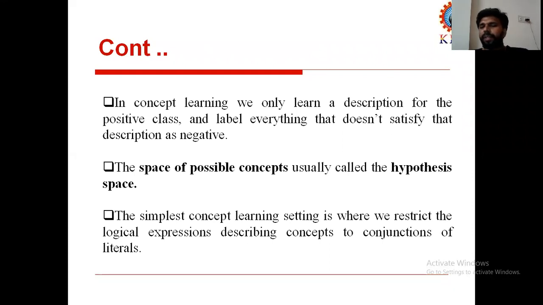And I also explained what is hypothesis space. Hypothesis space is a set of possible concepts. I already told you what is a concept. A concept is a set of objects. And what is hypothesis space? Hypothesis space is a set of concepts, a set of possible concepts. Here a concept is also called a Boolean valued function.